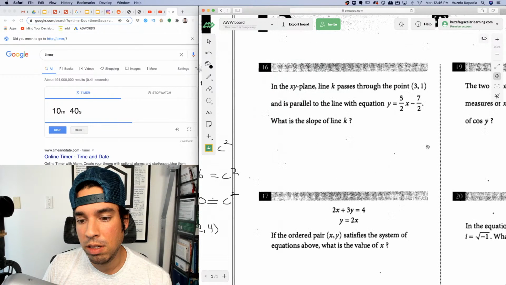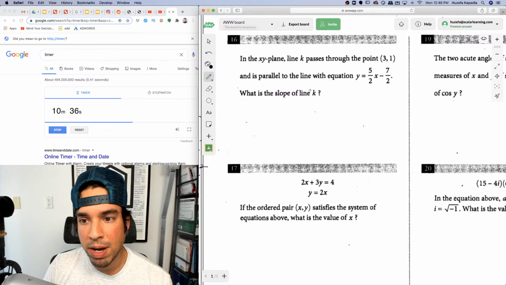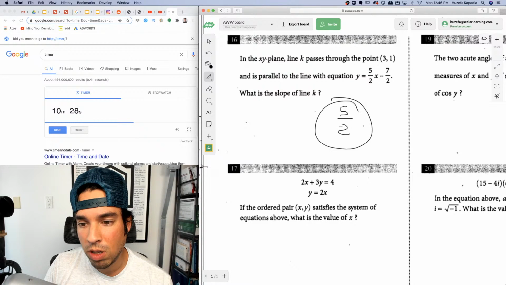Okay, 16. Now we're on the final page in the free response. Let's do it. In the xy plane, K passes through the point 3, 1 and is parallel to this. What is it? It's 5/2. Because the slope, this point doesn't even matter. They just want the slope. If 2 lines are parallel, slopes are the same.